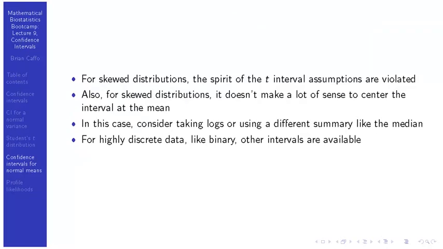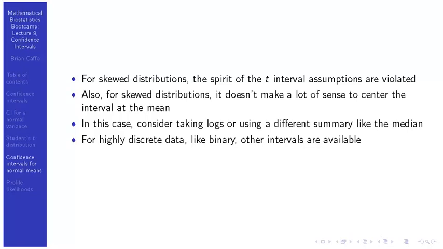Some more notes. For skewed distributions, the spirit of the t interval assumptions are violated. You could probably show that it still works okay. And the reason is because those quantiles, the t_{n-1, 1-alpha/2} quantiles, are so far out there. The t distribution is a very heavy tailed distribution that shoves those quantiles way out there. That makes the interval a lot wider, and then it tends to work conservatively in a broad variety of settings.